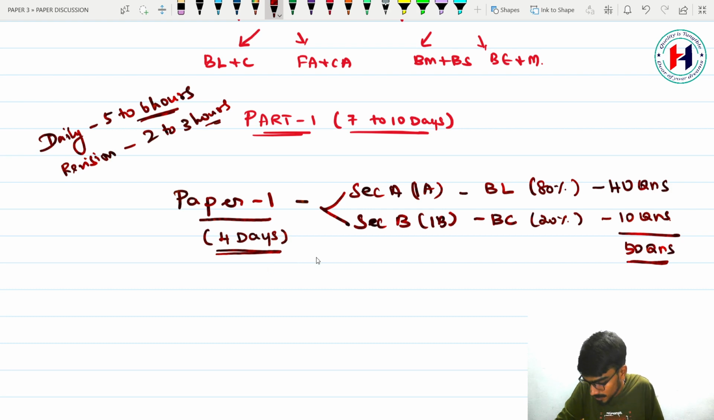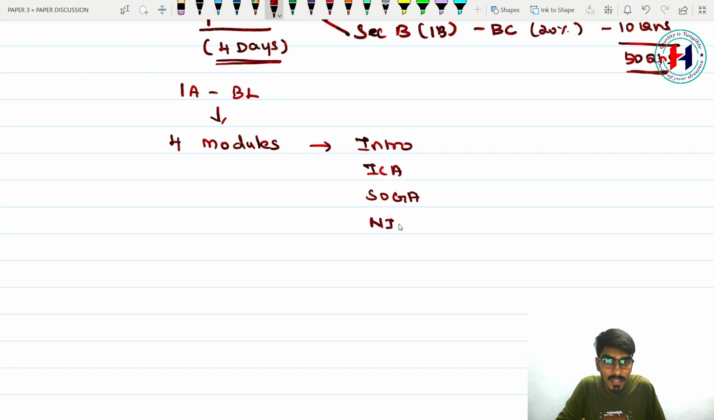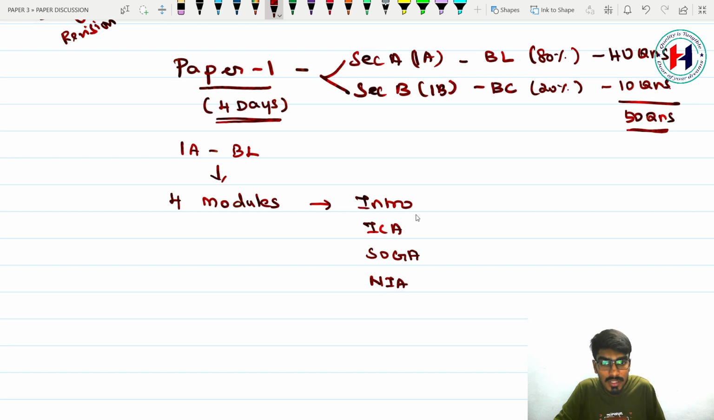How will we divide these 4 days? First, in paper 1, 1A, that is business law, they have given 4 modules: introduction, Indian Contract Act, Sale of Goods Act, and Negotiable Instruments Act. In this, we will take the introduction and Negotiable Instruments Act on 1 day. Then the Indian Contract Act will be on 1 day.